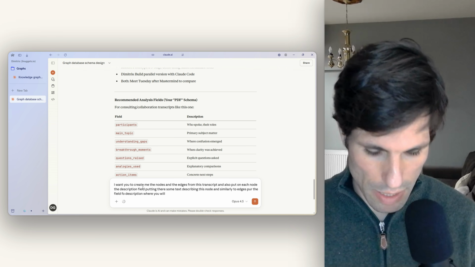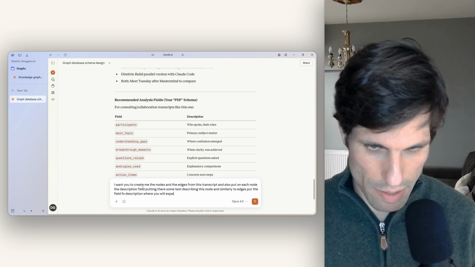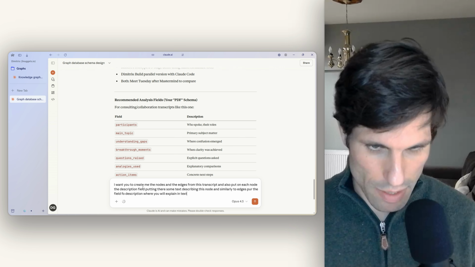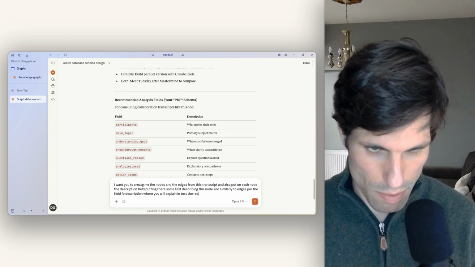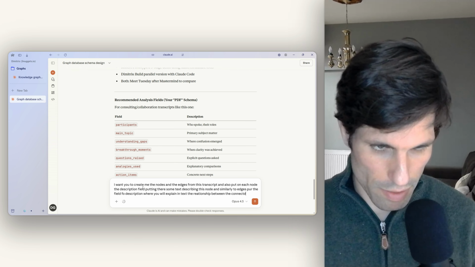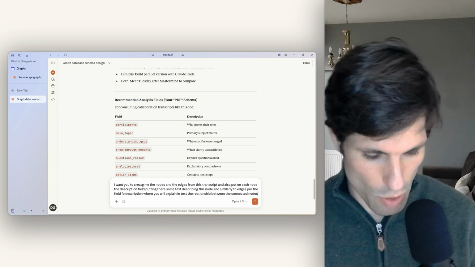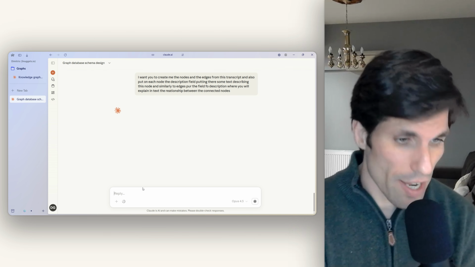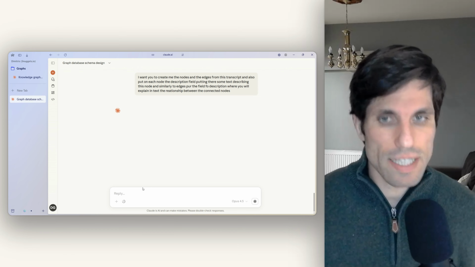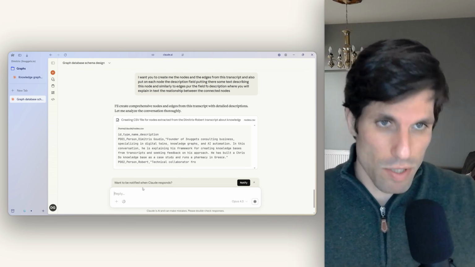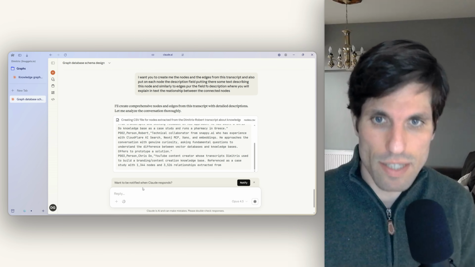where you will explain in text the relationship between the connected nodes. So on every node, on every edge, we will know exactly what this is about. So when we perform the query and we get specific nodes, we will know what exactly they are.